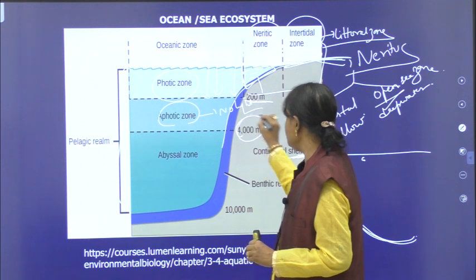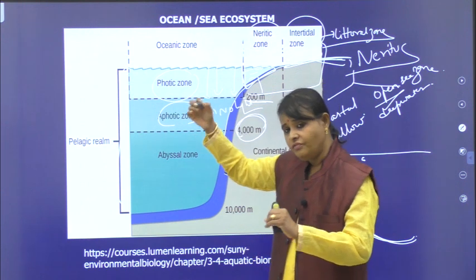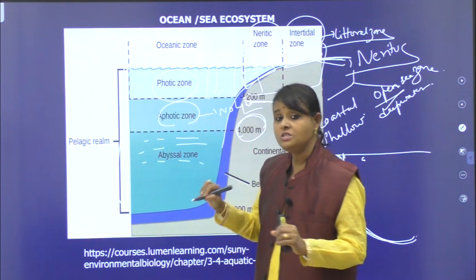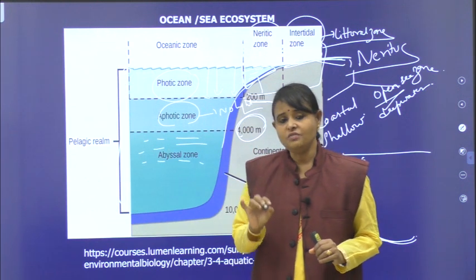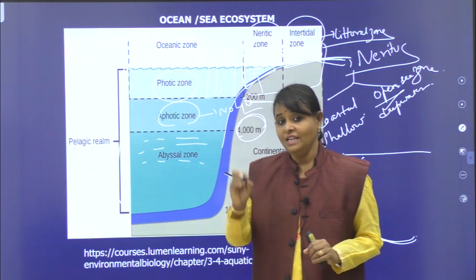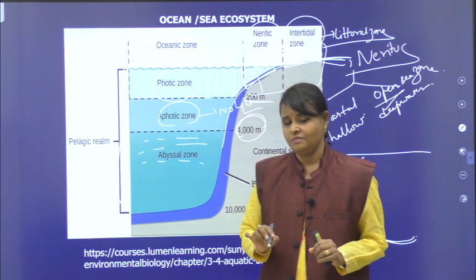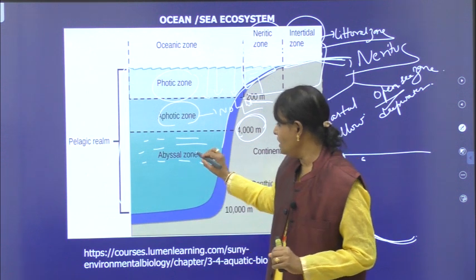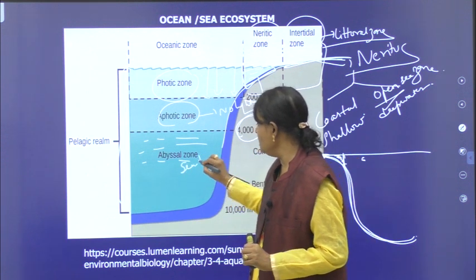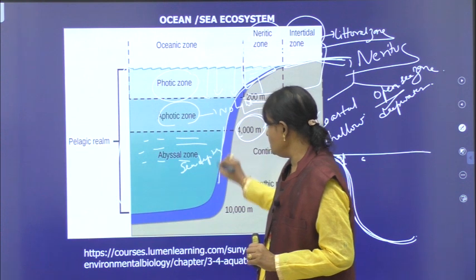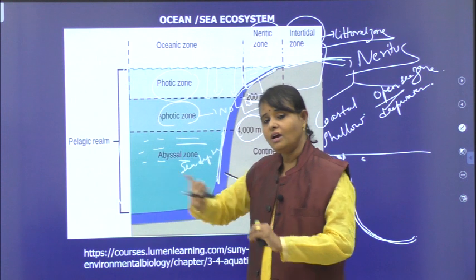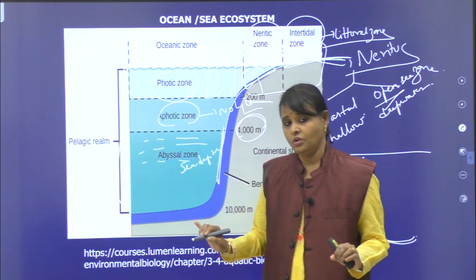See here, this is average depth 4000 meters. After this, you can see this zone, I told you, abyssal zone. During classification of ecosystems, for incomplete ecosystem I gave the example of sea depth. You remembered or not? Now that abyssal zone is almost nearer to sea depth. This is the last zone. Perpetual darkness in this zone.